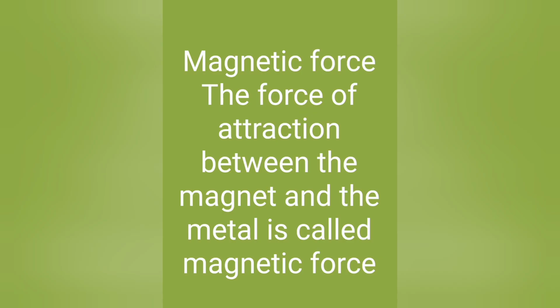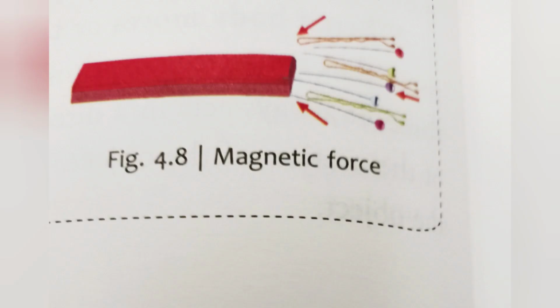Next is magnetic force. The force of attraction between the magnet and the metal is called magnetic force. We can say that the magnet exerts a pull towards the metal. Look at this figure. As the magnet is brought close to the pins, they get attracted towards the magnet from a distance. So this shows that a magnet attracts iron objects from a distance.